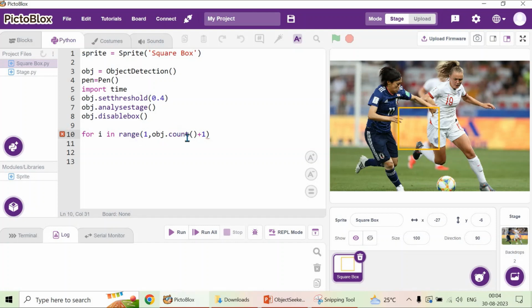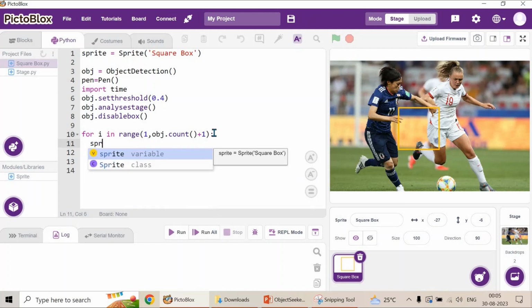If it is 0, you can write object dot count, the number of values only, but we are starting from 1. So if there are 3 objects, the range will start from 1, 2, and object dot count plus 1. That means 3 plus 1, 4. The last value will not be included in the range, right? So 1, 2 and 3 will be there. So I have to give plus 1 here.